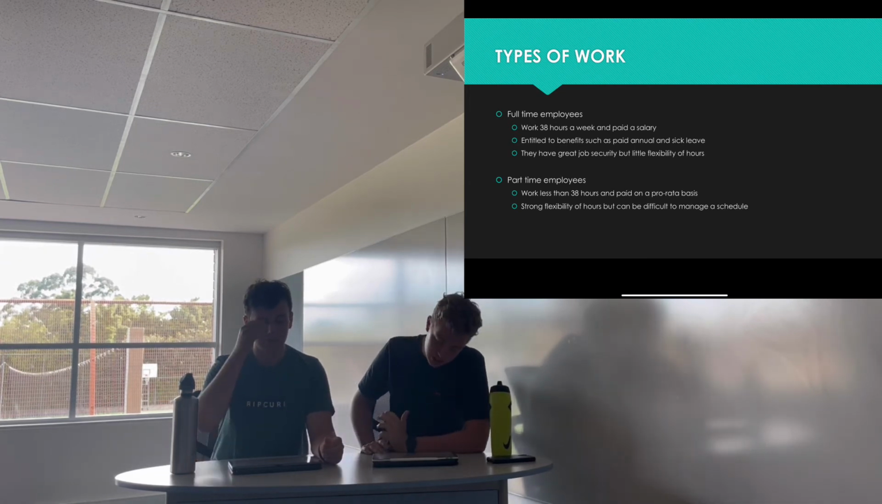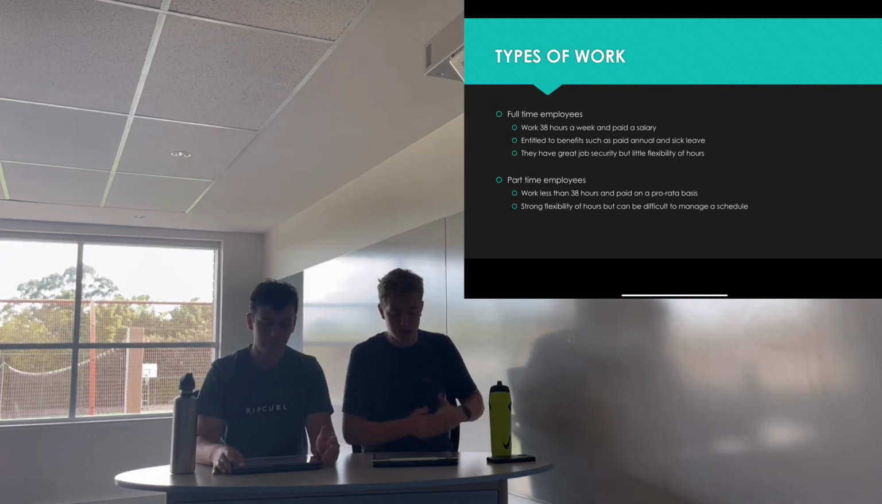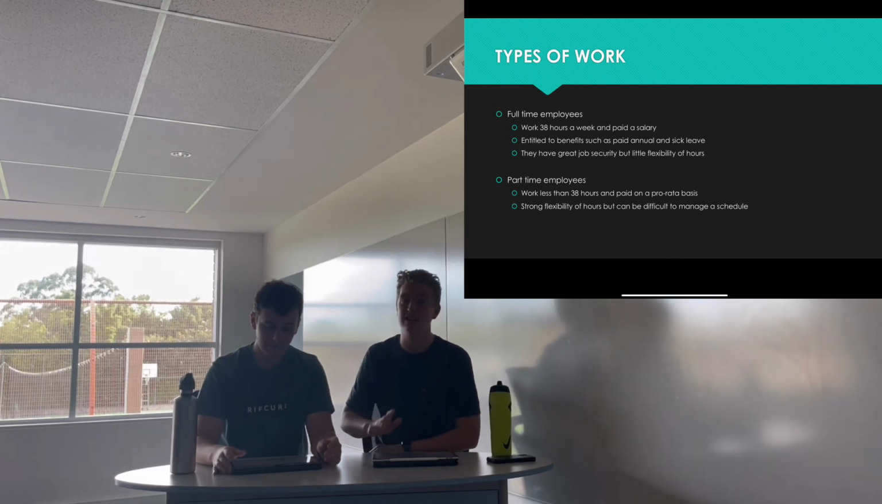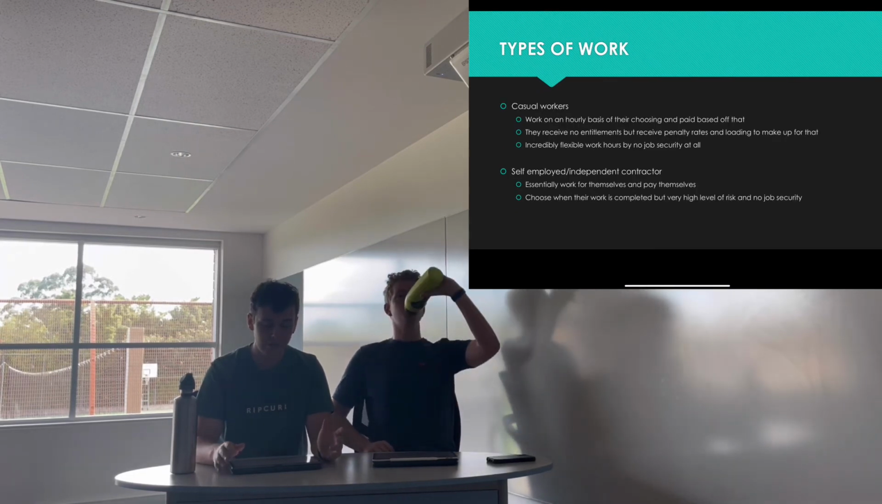The negatives here is that it can be difficult to manage a schedule with other team members who may be working full-time, because say if they want to schedule a meeting, you can't do that on your day off. Finally, workers can be less invested in the business because they spend less time working there, which is less good for the employers. Now we'll move to casuals.